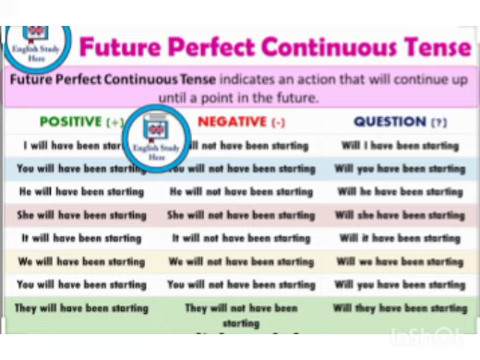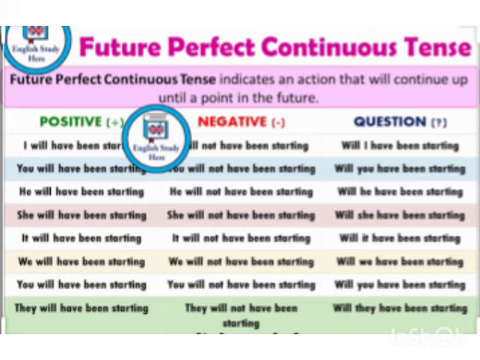Let's start with the positive structures. I will have been starting. You will have been starting. He will have been starting. She will have been starting. It will have been starting. We will have been starting. You will have been starting. And they will have been starting.